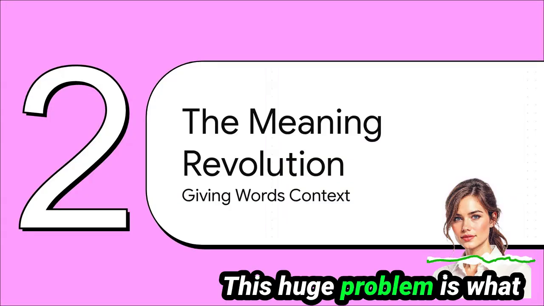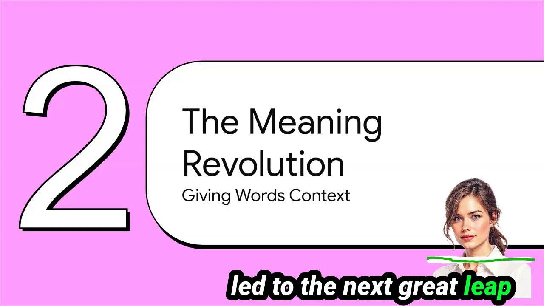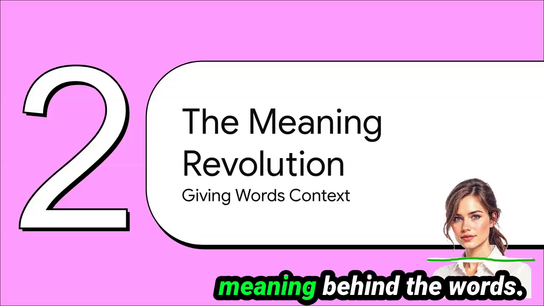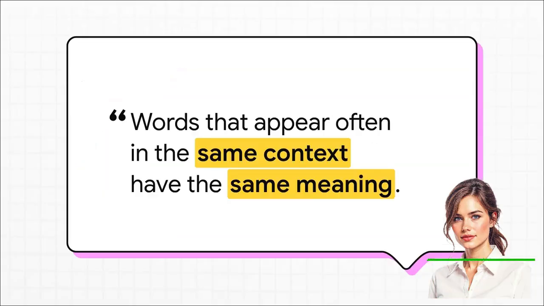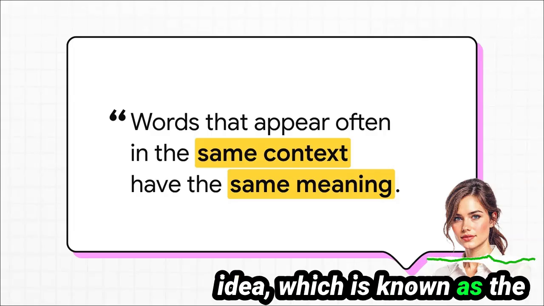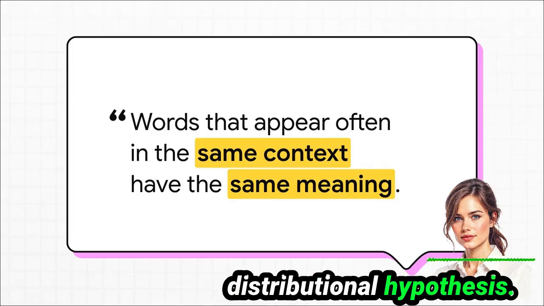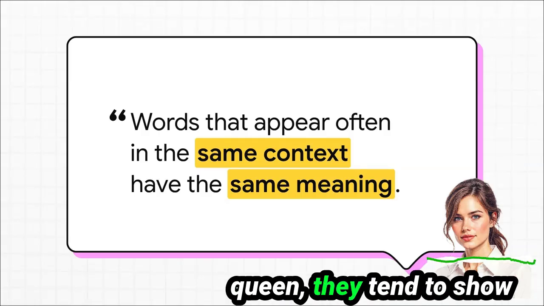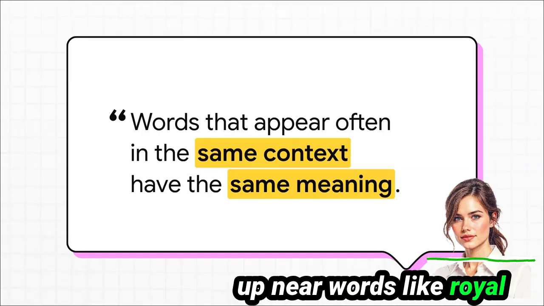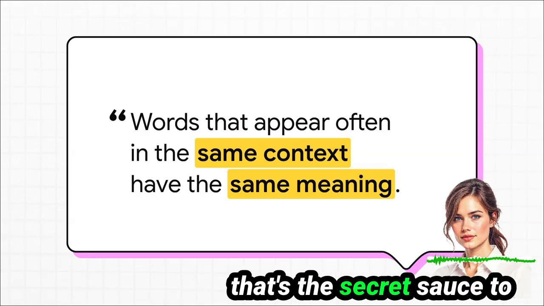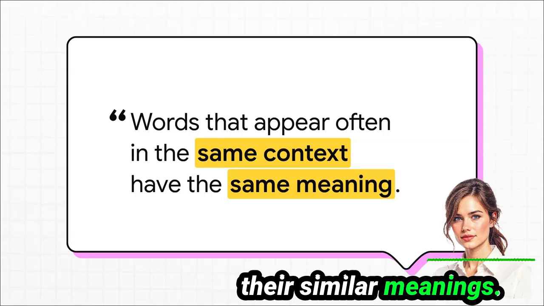And this huge problem is what led to the next great leap forward, a total revolution in how we actually capture the meaning behind the words. The big breakthrough was built on this one powerful idea, which is known as the distributional hypothesis. Just think about it for a second. The words king and queen. They tend to show up near words like royal, throne, and palace, right? Well, that shared context, that's the secret sauce to their similar meanings.